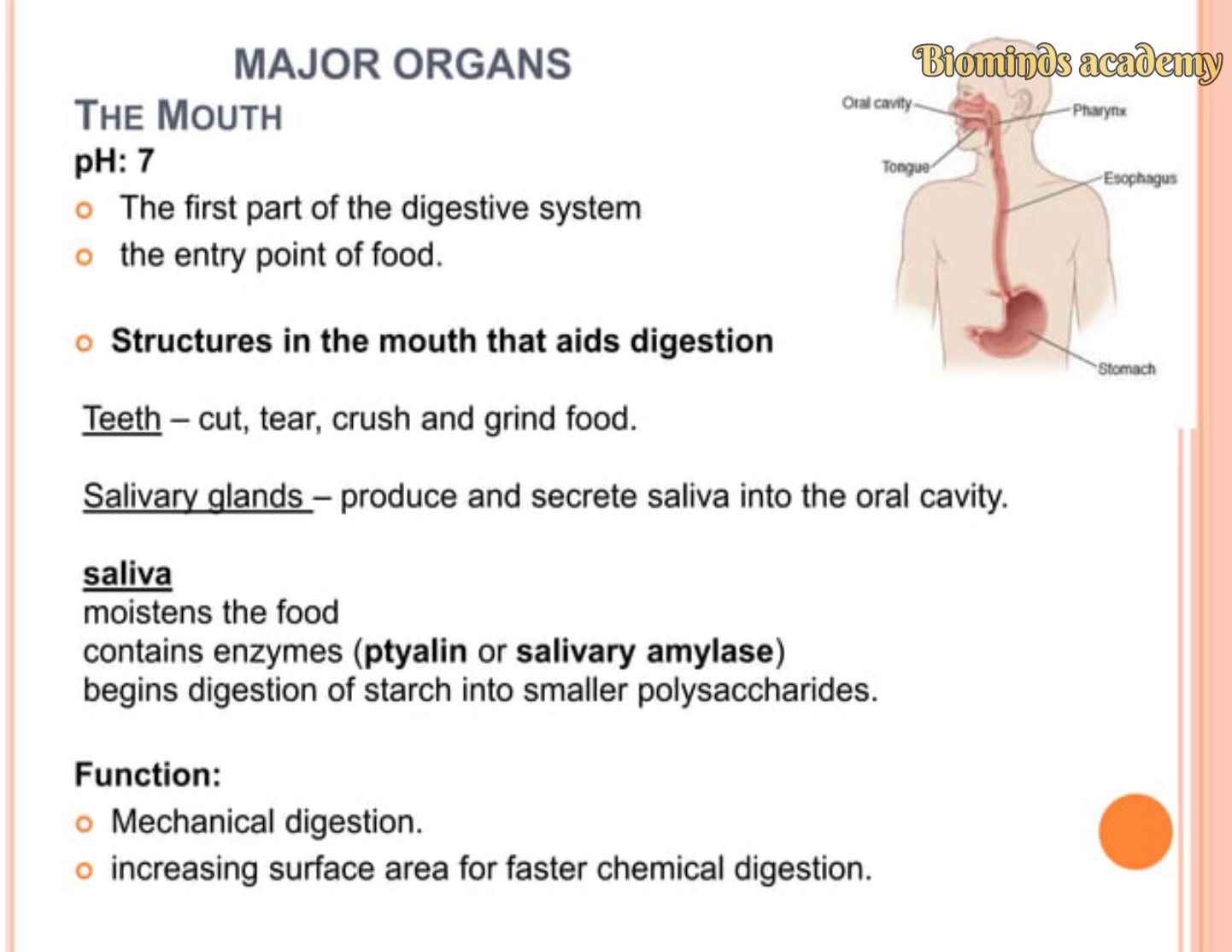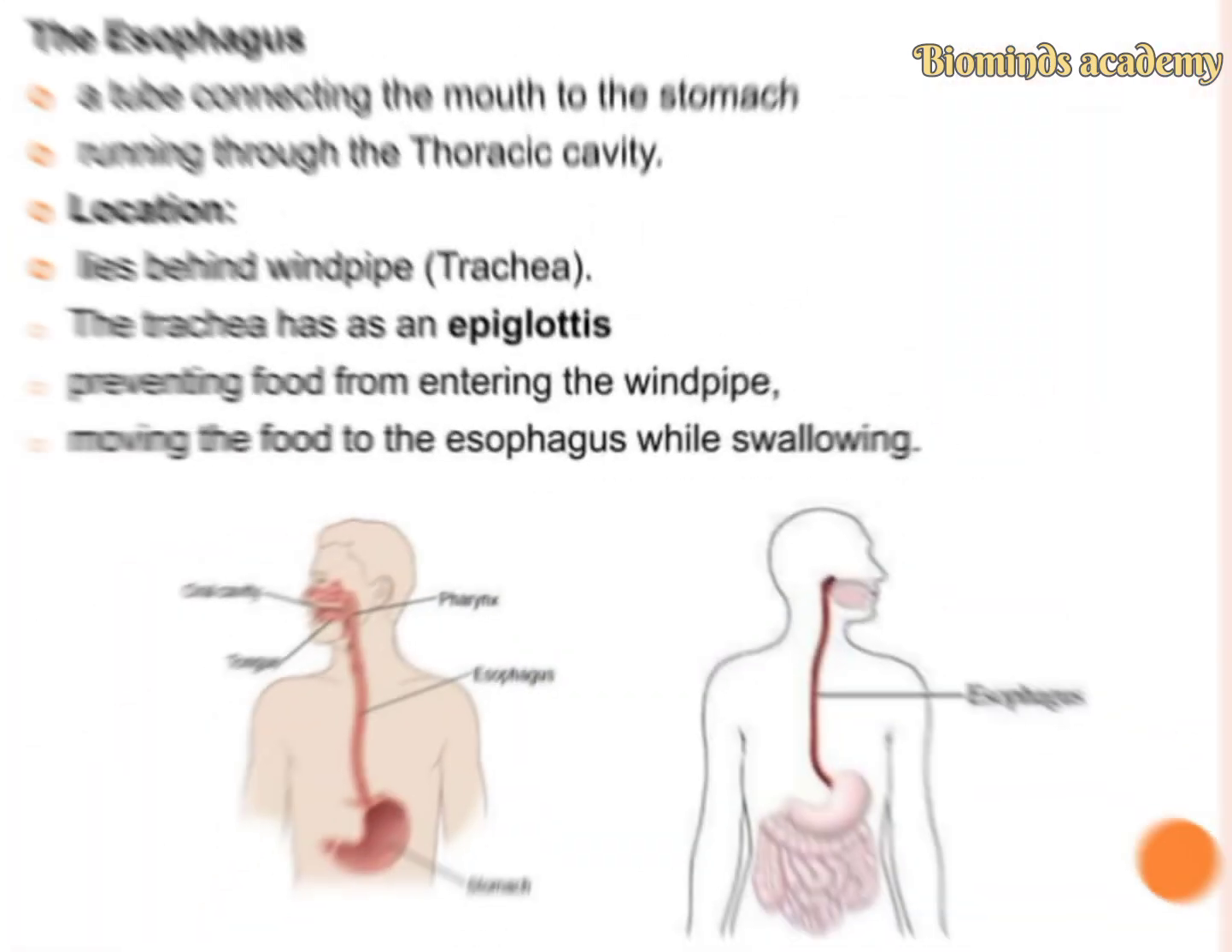Saliva moistens the food and contains enzymes, the lysozyme and the salivary amylase, which begins the digestion of starch into smaller polysaccharides. This function of the mouth is mechanical digestion, which increases the surface area for faster chemical digestion.